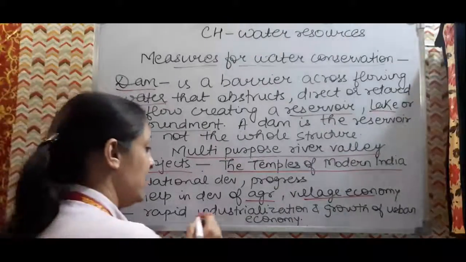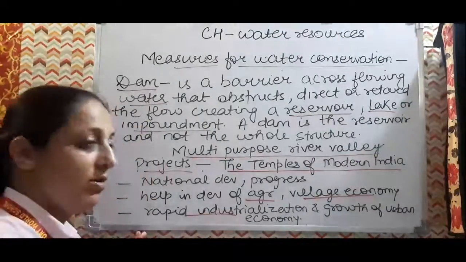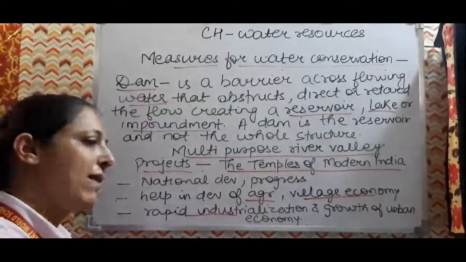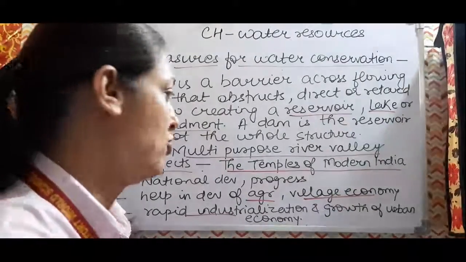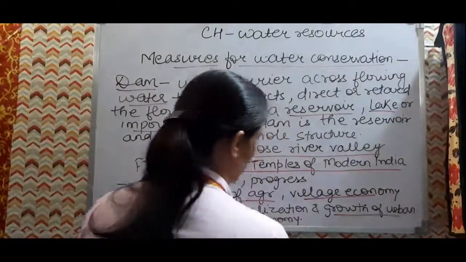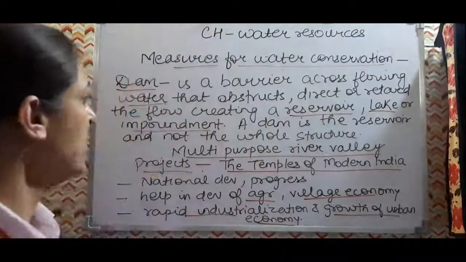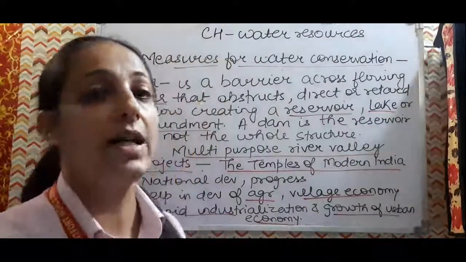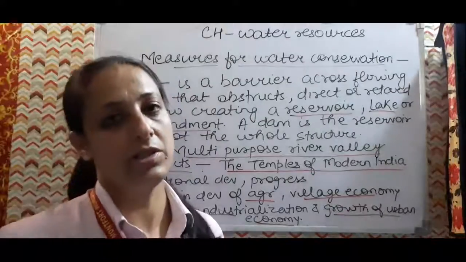So rapid industrialization will happen. If water availability is there and power generation is there, a lot of power will be given to the industries. The industrialization process will accelerate, and the growth of the urban economy will also be there. So that's why Pandit Nehru called multi-purpose river valley projects the temple of modern India.